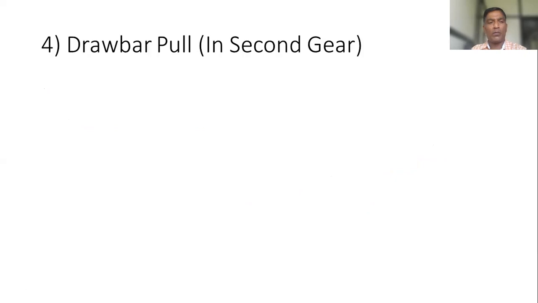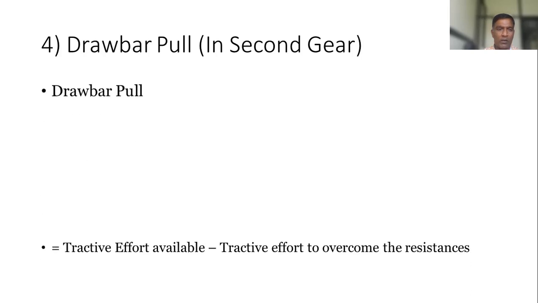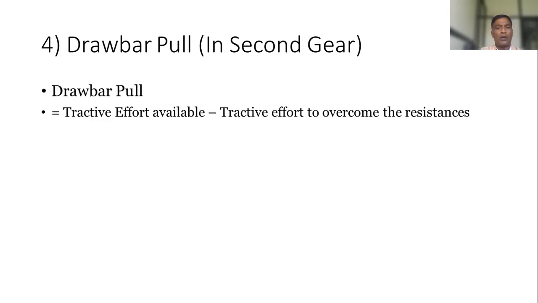Then the fourth one, that is drawbar pull in second gear. Drawbar pull in second gear. So what is the formula to calculate the drawbar pull? Already we know it is tractive effort minus total resistance. Tractive effort available minus tractive effort to overcome the resistances.